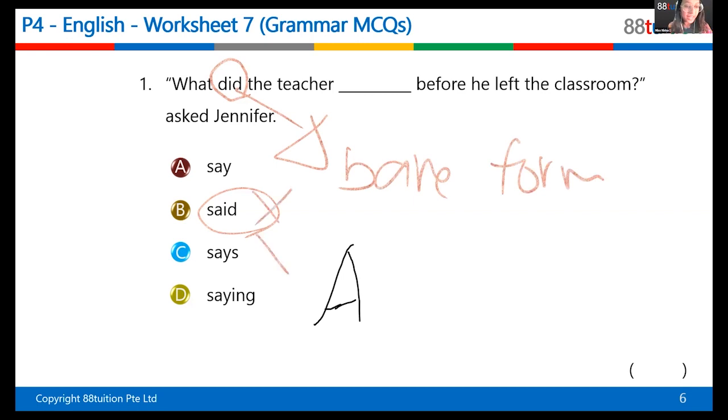Cannot be ing. The only word that stays without you adding anything behind is the word say. So the answer is A. So remember that, okay? This is a tricky question. Whenever you have did in any question, right, the other verb must be in its bare form, okay? That's why it is say and not said. All right, good try, everyone.